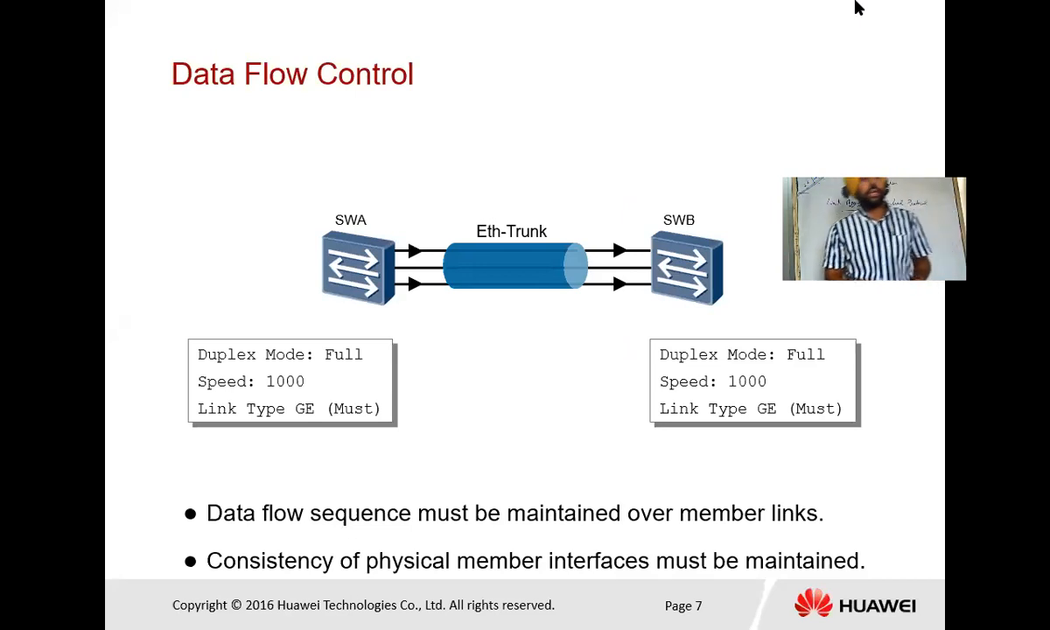Now see what are the conditions required for implementing the link aggregation. The first condition is all the links are in full duplex mode, because we have 3 different types of duplexing. When we are talking about duplexing, we have 3 types: one is simplex, second is half duplex, and third is full duplex.